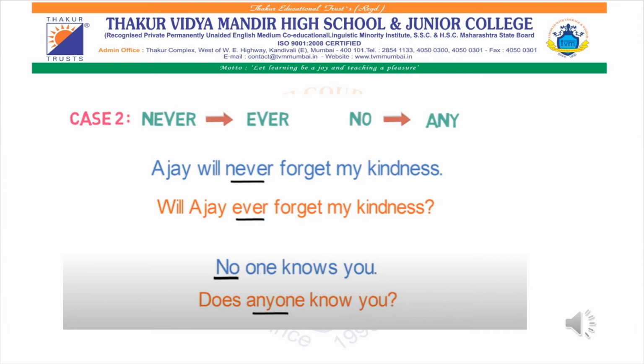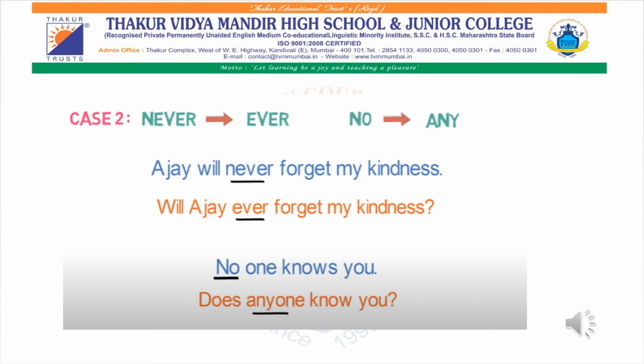Keep these cases in mind. It will be helpful for you if they tell you to convert an interrogative sentence to affirmative, or from affirmative to interrogative sentence. So in case a particular sentence has never written and we have to change that sentence from assertive to interrogative, instead of never you will write ever. Instead of no you will write any. I hope this concept is clear. Whenever in a particular sentence never is written, you have to convert that into ever. And if no is written, then you have to convert that into any.